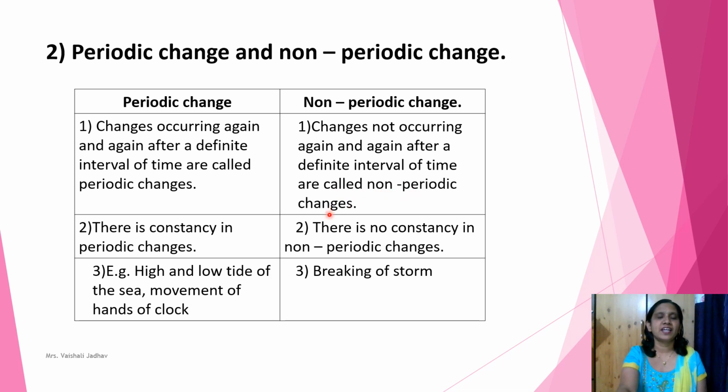non-periodic changes. Second point of periodic change, there is constancy in periodic changes. Non-periodic change, second point, there is no constancy in non-periodic changes. Third point of periodic change, I have given example: high and low tide of the sea, movement of the hands of clock. Third point of non-periodic change, this is also example: breaking of storm.